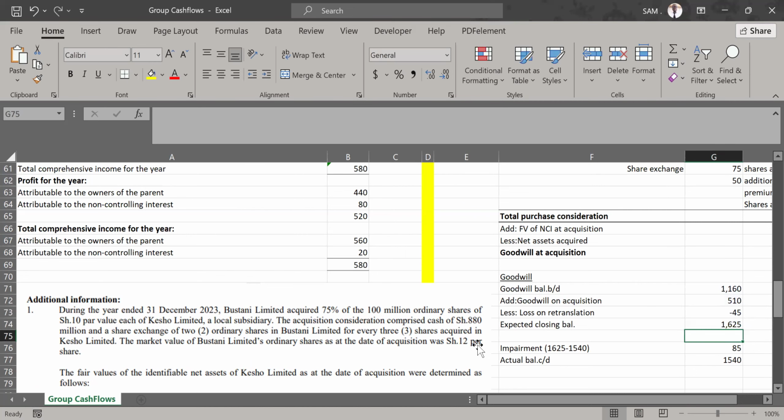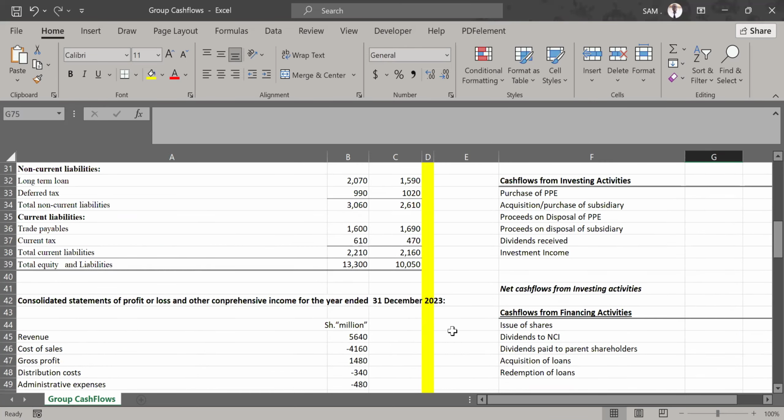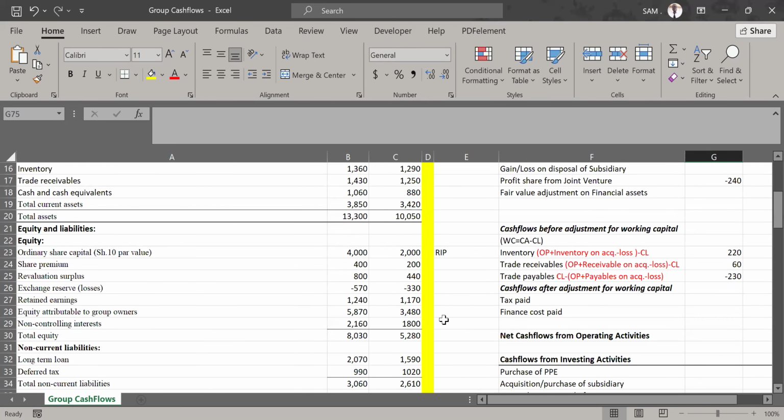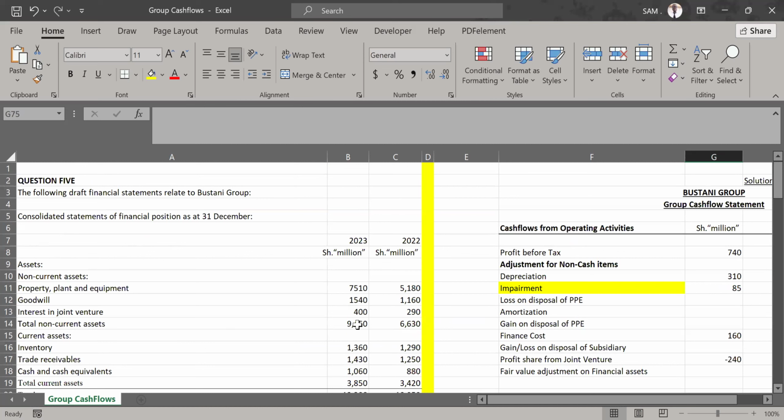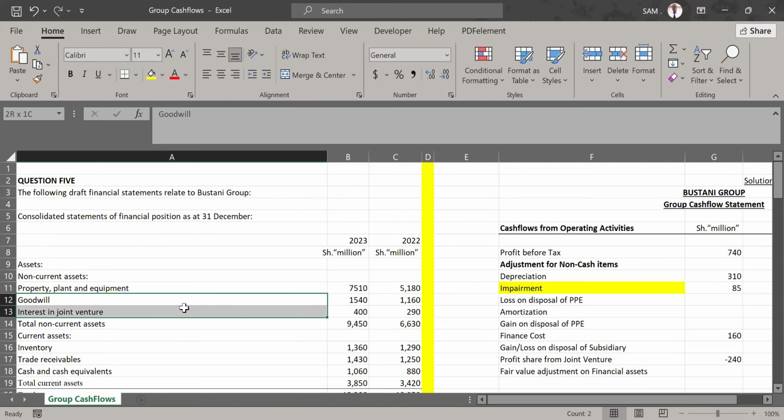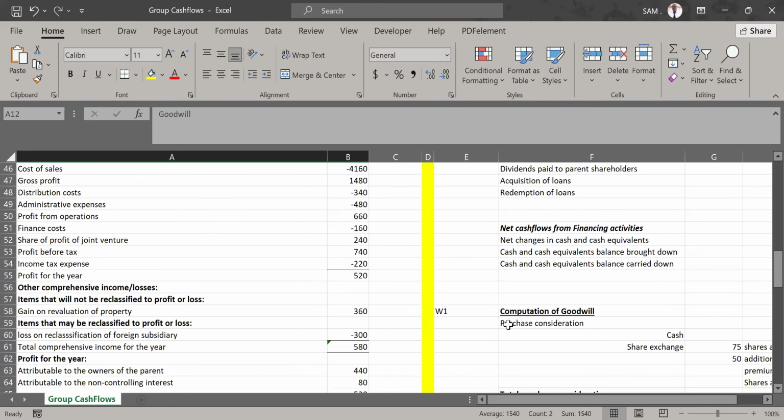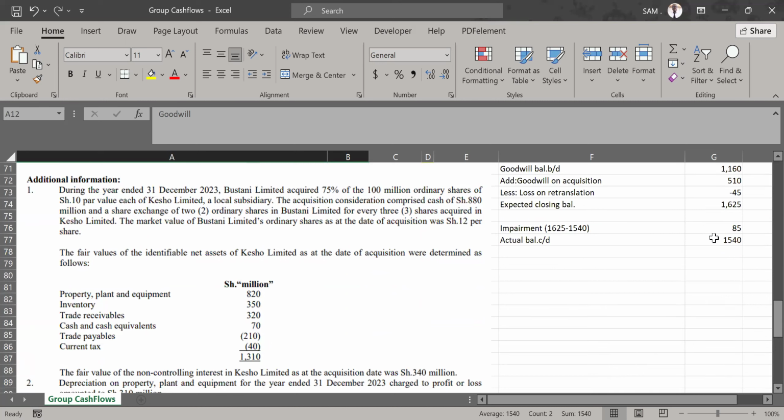But if you go to the statement of financial position, what is the closing figure given there? In the statement of financial position, we are given the closing balance of goodwill at the end of this year as 1540. So what has happened? If we expected it to close at 1625, but we are being given that it is closing at 1540, what has happened? The figure has gone down from 1625, which we expected, and now we have 1540. The reduction in value of goodwill is what we call impairment.